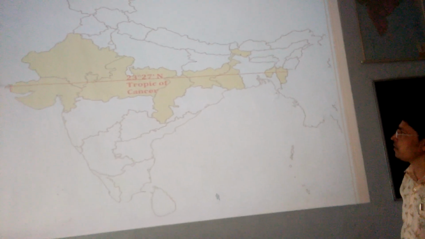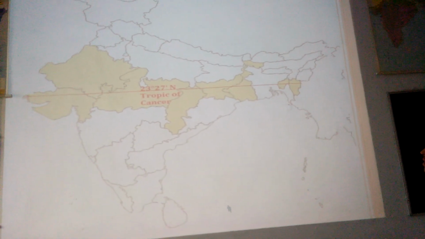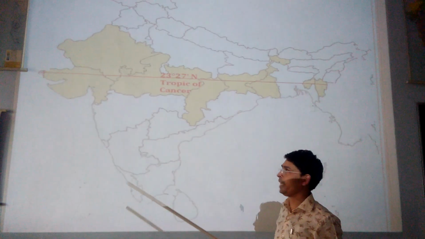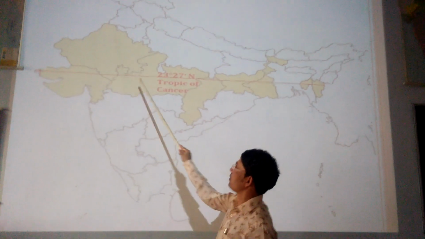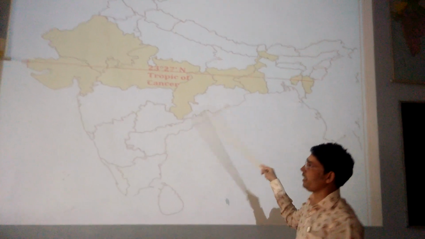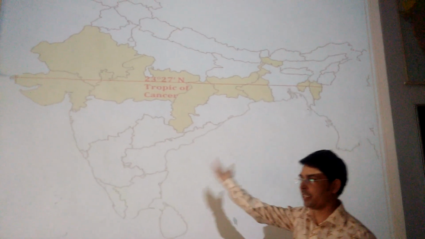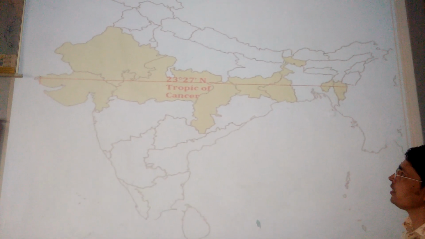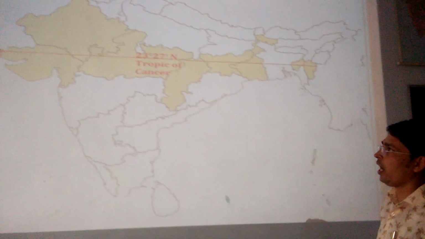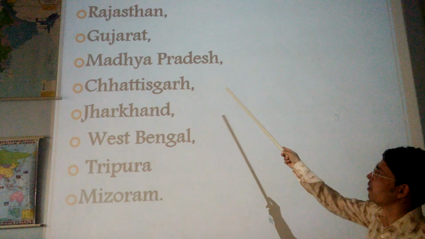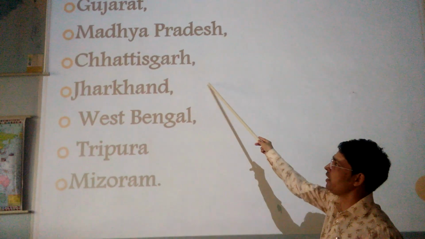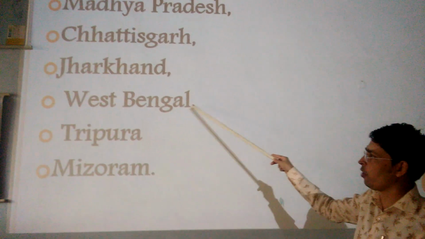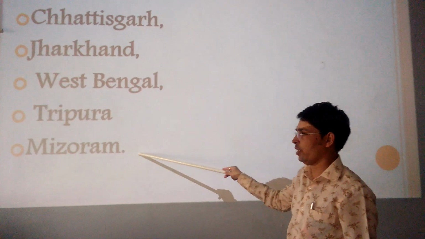Next slide please. So let's see the states, and which states we are going to see in the next slides. The next slide is speaking about the states, which are Rajasthan, Gujarat, Madhya Pradesh, Chhattisgarh, Jharkhand, West Bengal, Tripura and Mizoram.